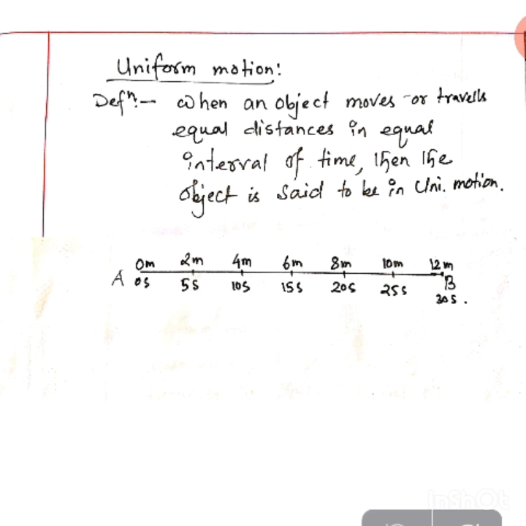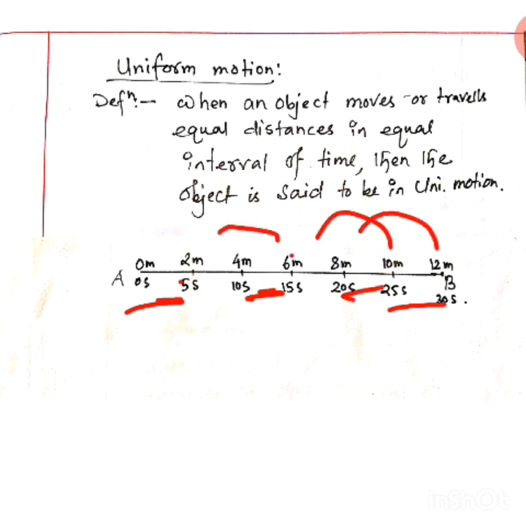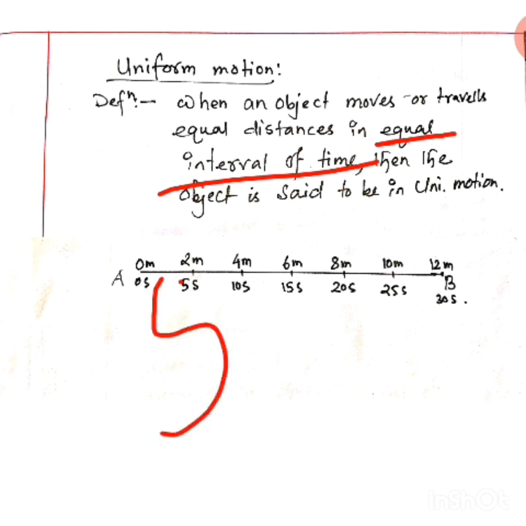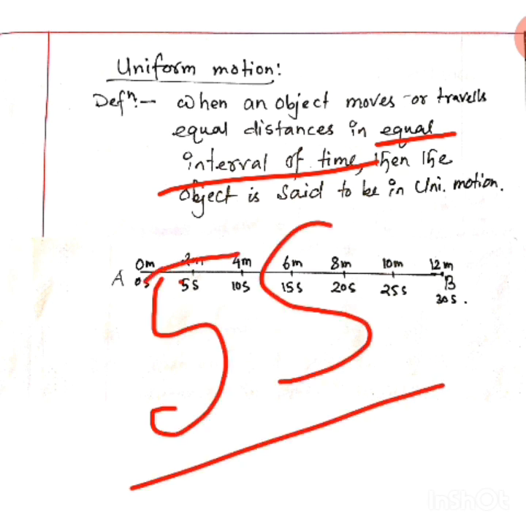Everywhere. You see, here also 2 meter in this 5 second, here also 2 meter in this 5 second. 6 minus 4, in this 5 second 10 minus 8, in this 5 second 12 minus 10. Understood? So it is covering equal distances. Here also 2, everywhere equal distances in equal intervals of time. Why have I written equal interval of time? Because the interval is 5 second, equal in each case.